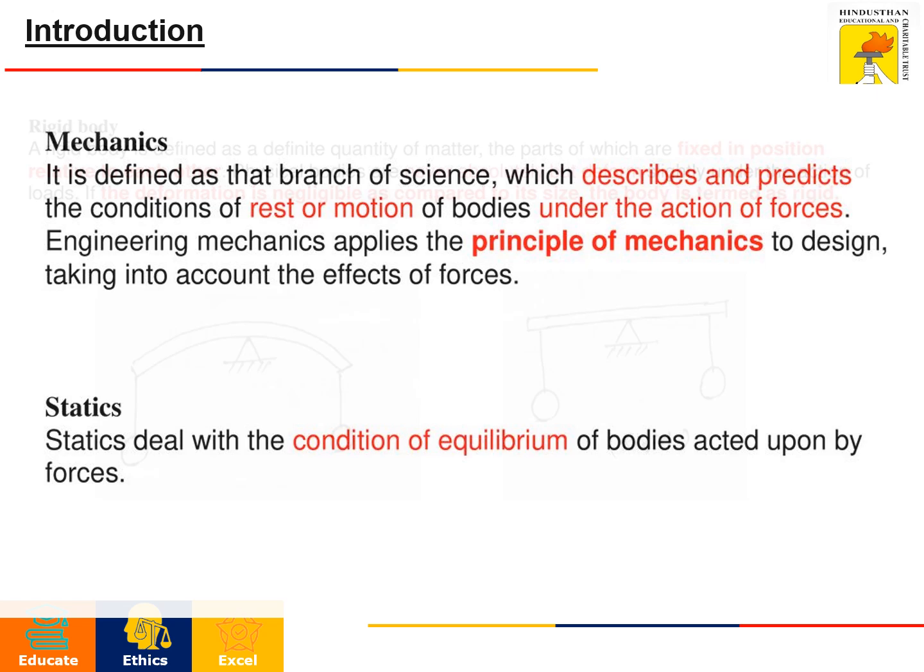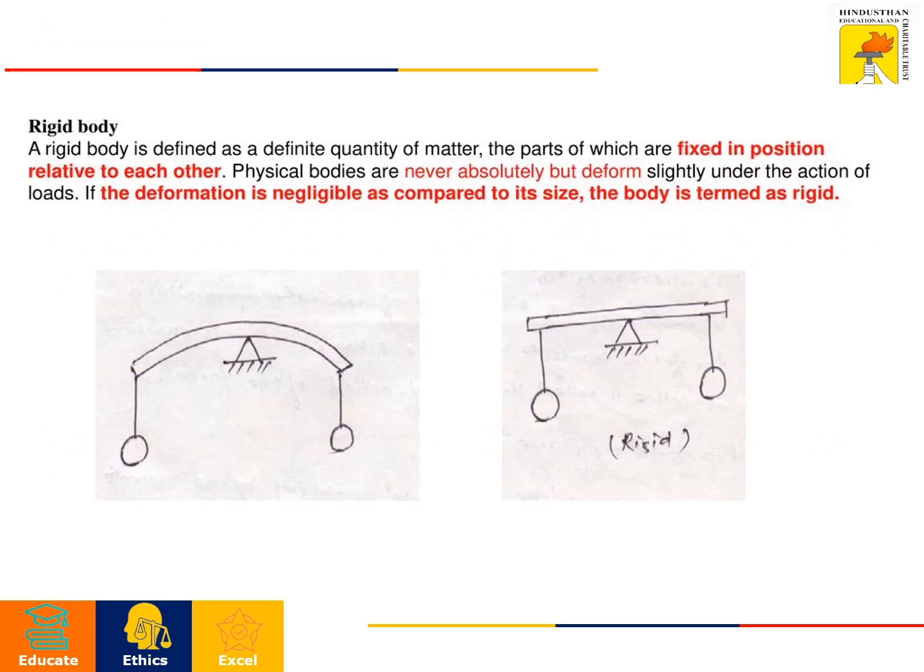The next one is the rigid body in engineering mechanics. A rigid body is defined as a definitely defined quantity of matter, the parts of which are fixed in position relative to each other. But in nature, no body is absolutely rigid; bodies deform slightly under the action of loads. If the deformation is negligible as compared to its size, the body is termed as rigid.